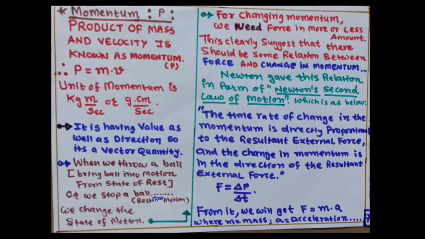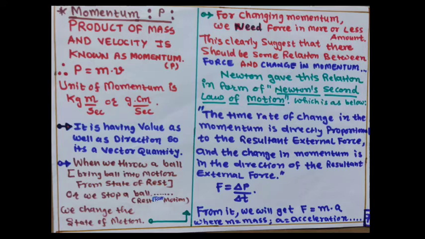Newton gave this relation in the form of Newton's second law of motion: the time rate of change in momentum is directly proportional to the resultant external force, and the change in momentum is in the direction of the resultant external force.